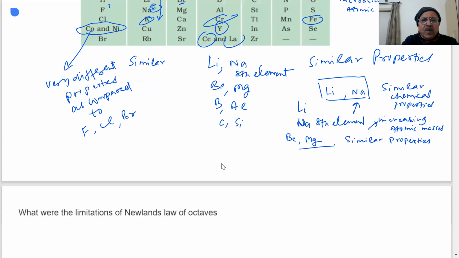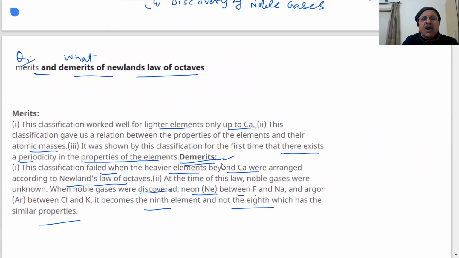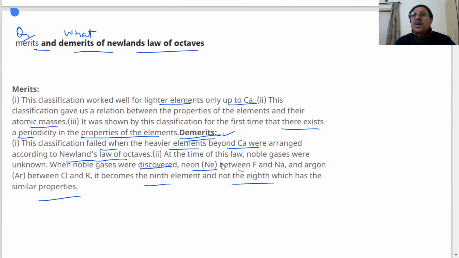Questions will be asked on merits and demerits, and we have given you merits and demerits every time, students. How good is this classification and what are the problems, why it is rejected. Because as more and more elements were discovered, they found that this table doesn't work. And we will study in the next lectures what other attempts were made. And finally, the table which we are using now, the final table, is the modern periodic table, which is based on atomic number.